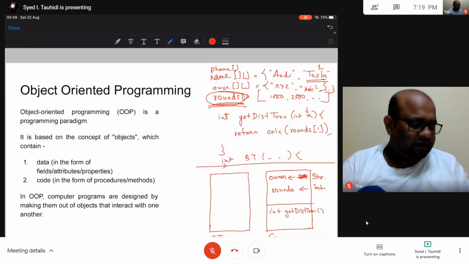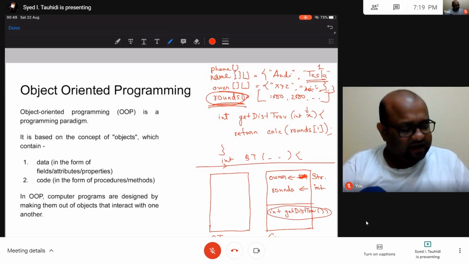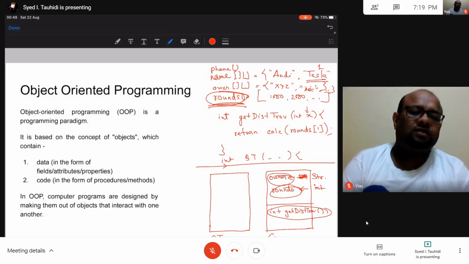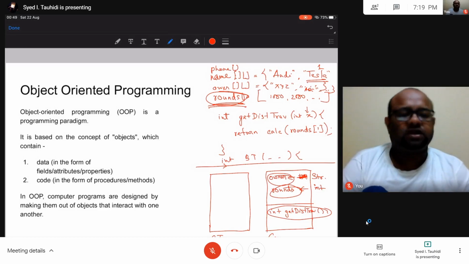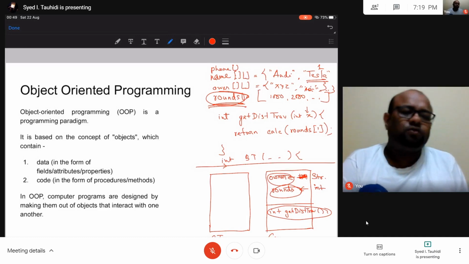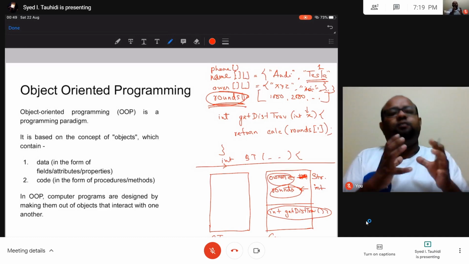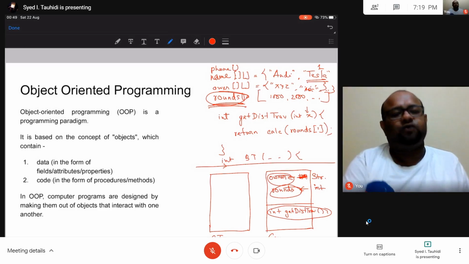function, right? So this get distance travel function and this rounds and the owner, these are data that make sense together. They define the attributes of a car. So this would be put together in one unit of code.